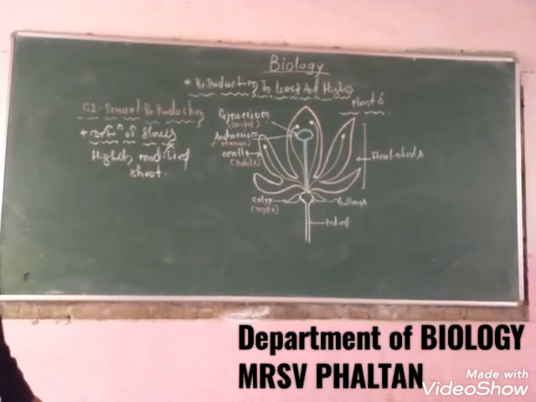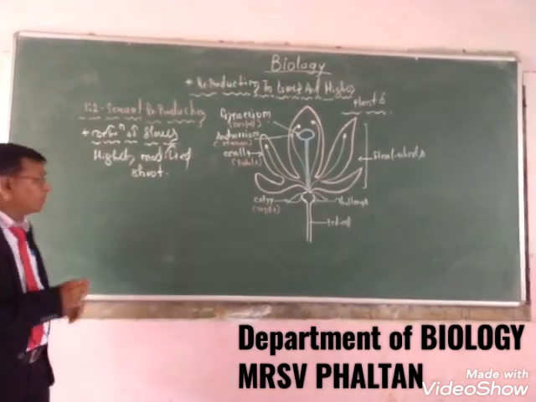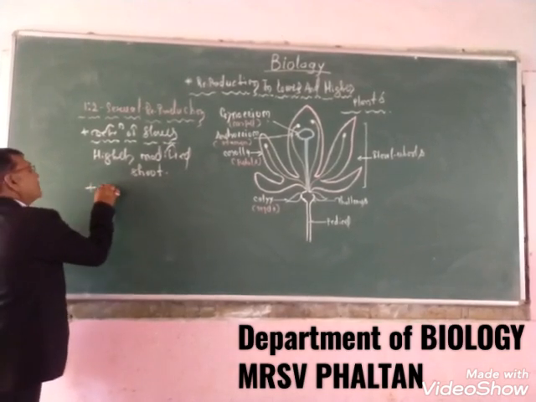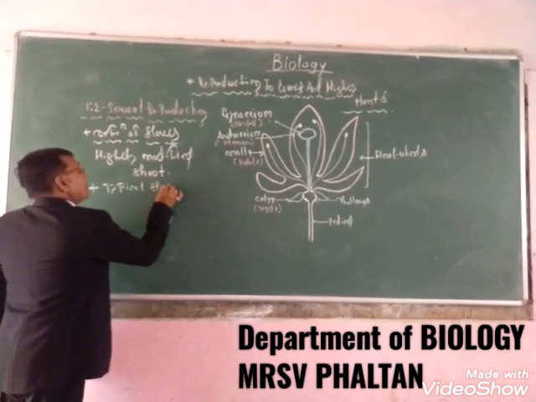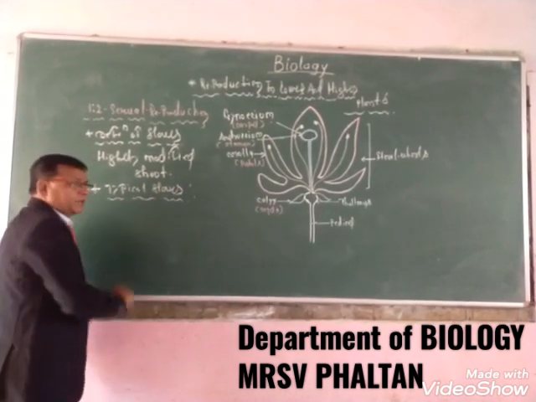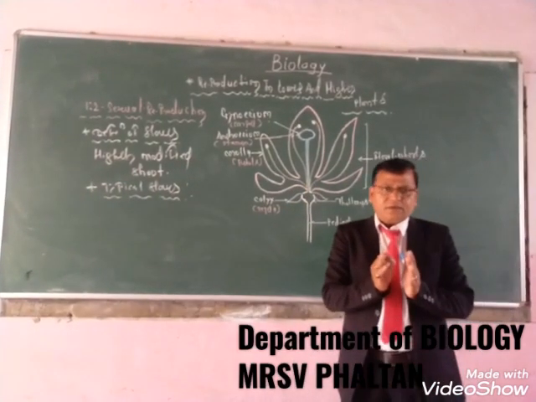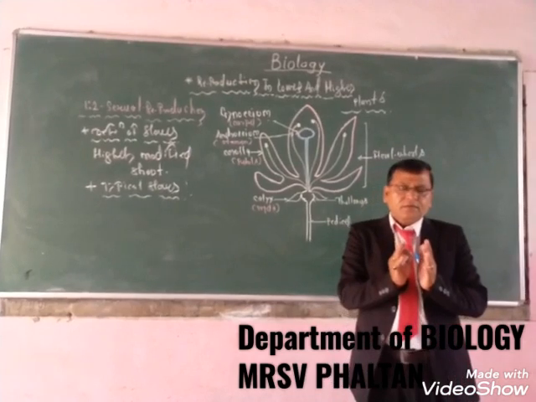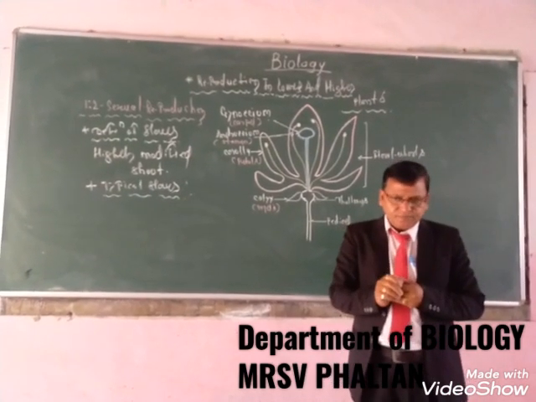Now we will learn the parts of the typical flower. Many students are confused: what is meant by typical? When all the parts of the flower are present in the flower, such a flower is called a typical flower.